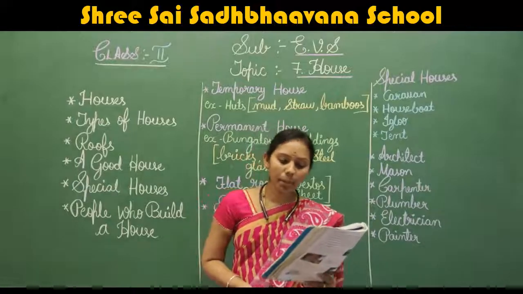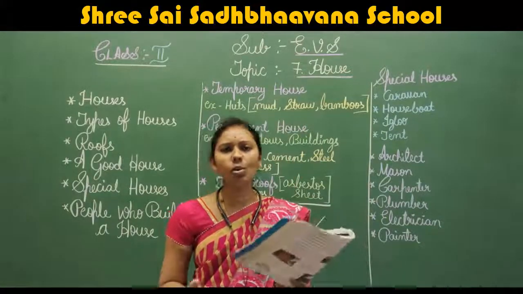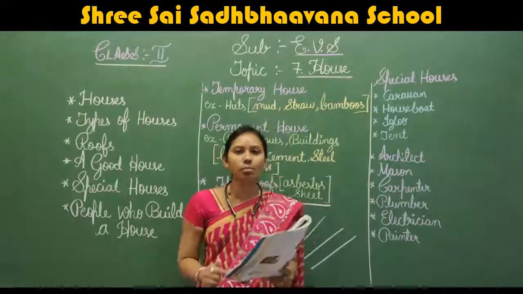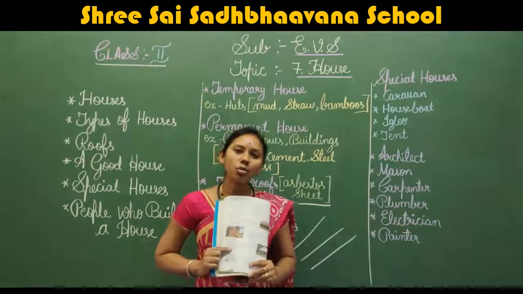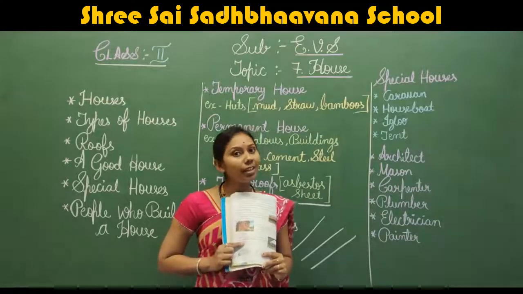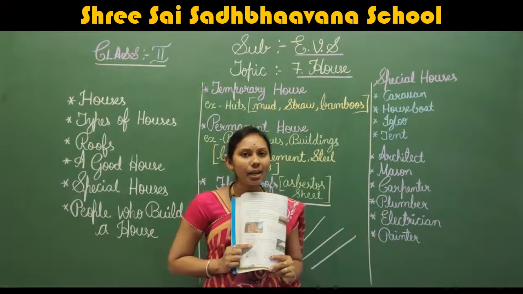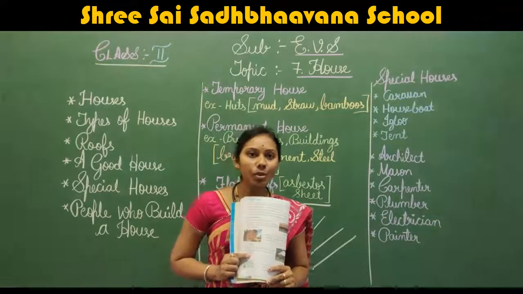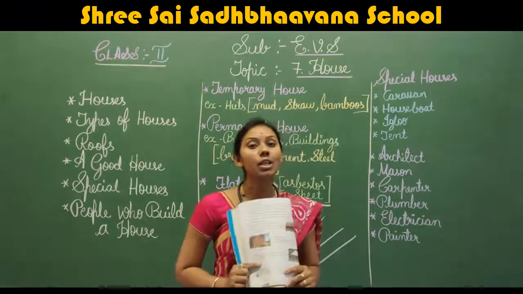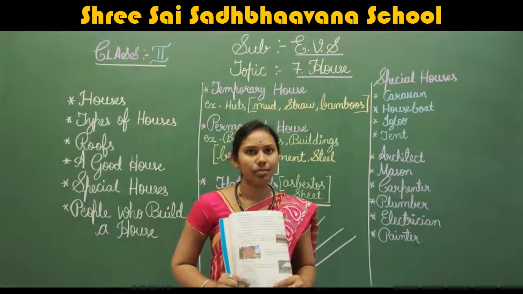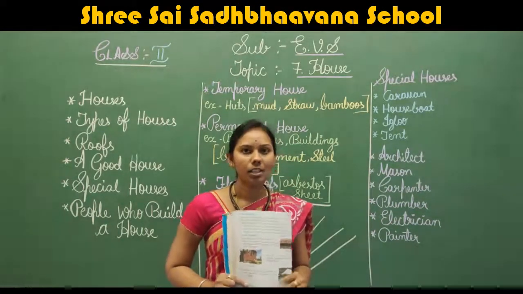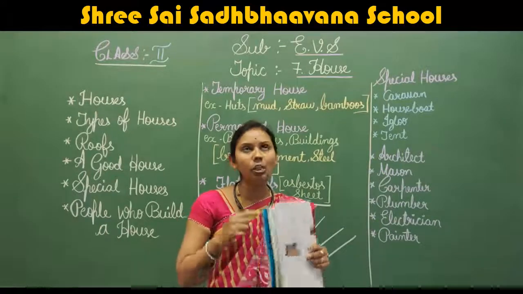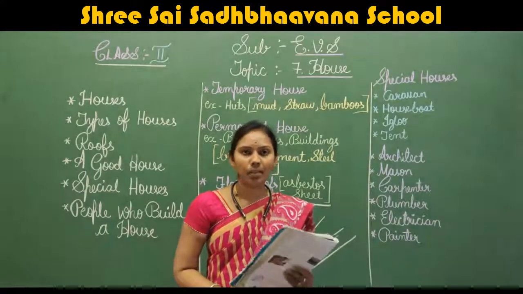Next, a painter. After all this work, the house looks beautiful, no? How does it look beautiful? Then we add color. So who is going to color the house here? He is called the painter. Only if we paint the house does it look colorful.